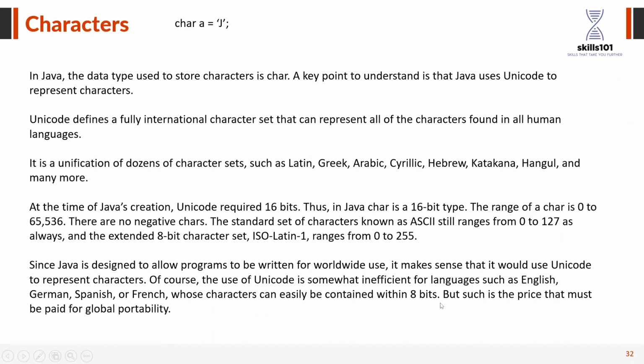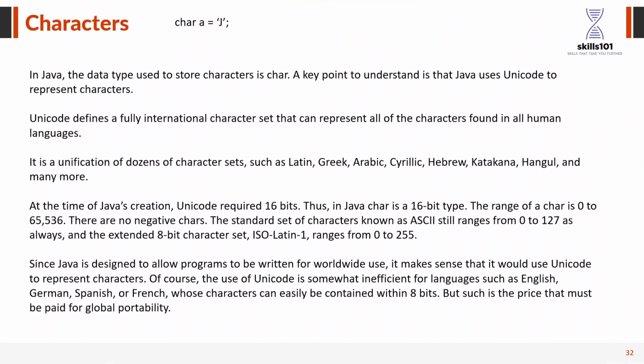Now character. Character is like J, A, B, C, D, F. Alphabets are single characters. I'm going to declare it with char a is equal to J. Now J is stored into a, so whenever I use a, it is like J. But in Java, it is stored as an ASCII value. If you are doing BTech, BCA or MCA, you need to understand that there is an ASCII value for everything. ASCII values range from 0 to 127, and it is extended to an 8-bit character set, right? From small a to capital A, all characters are stored as ASCII values in character variables.